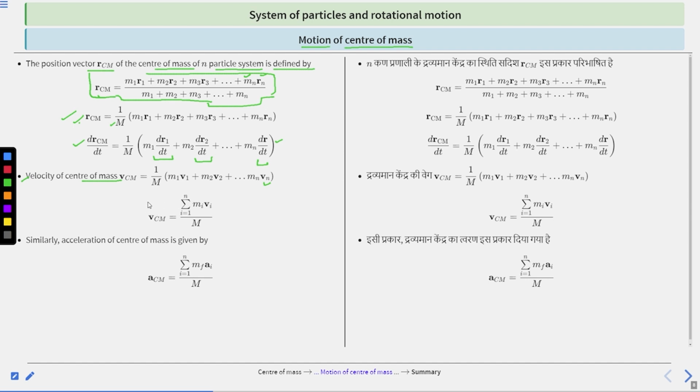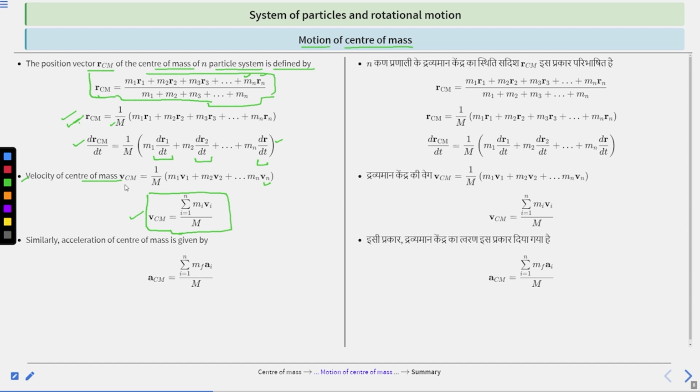So in simple form, V CM is equal to summation i equals 1 to n, from the first particle to the nth particle, mi vi divided by m. Clear? So here the main terms are, first, the position vector R CM of the center of mass of the n particle system, and next, the velocity V CM of the center of mass.